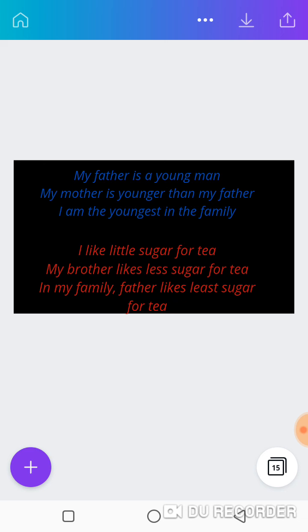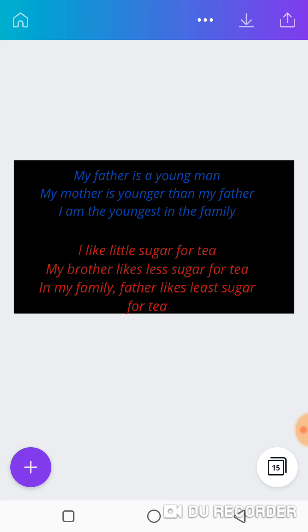I am the youngest in the family. What is the adjective there? Youngest. Fantastic. Youngest. We had I am the youngest in the family. In my family, we have the father, my mother, probably my siblings. Then that could be my brother and my sister and myself. That means we are more than two. So I'll be using the superlative. I am the youngest in the family. Good. Let's look at this set too.